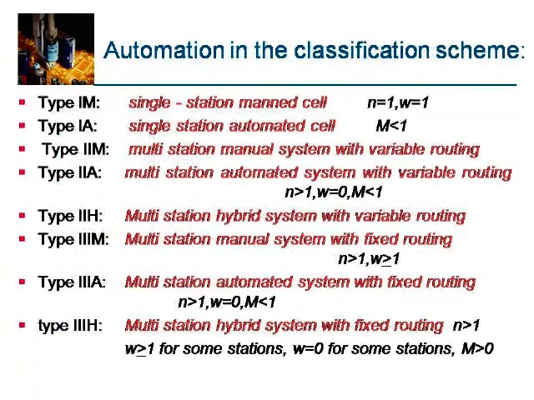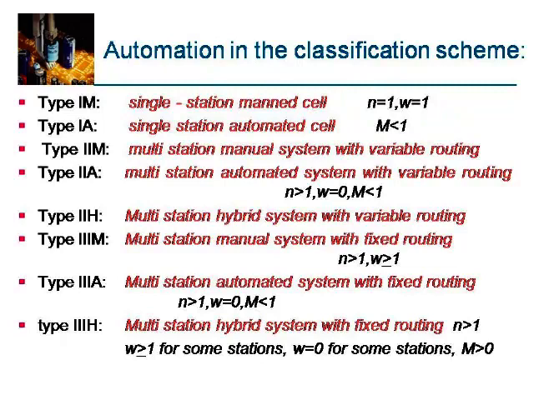Type 1M, single station manned cell: the number of workstations equals 1 and the number of human beings equals 1, then that is called a single station manned cell. Type 1A, single station automated cell, M is less than 1. Type 2M, multi-station manual system with variable routing. Type 2A, multi-station automated system with variable routing, n is greater than 1, w is 0 and M is less than 1. Type 2H, multi-station hybrid system with variable routing.